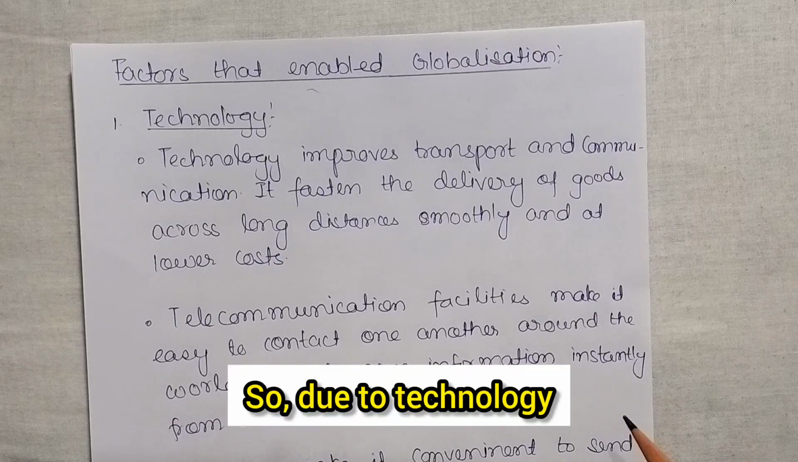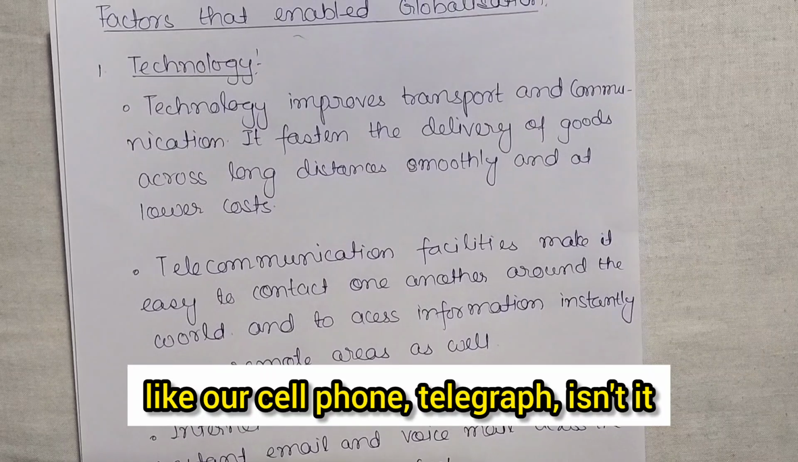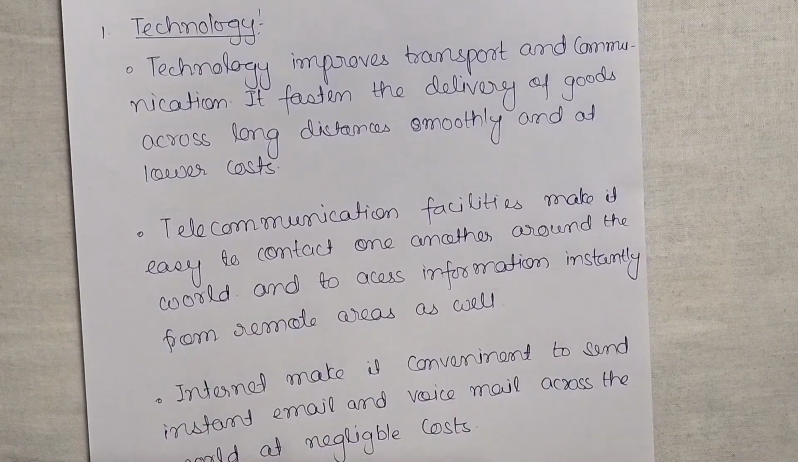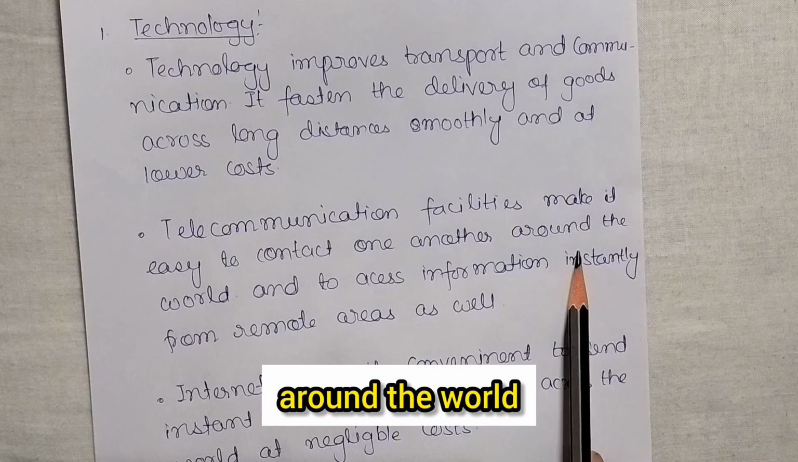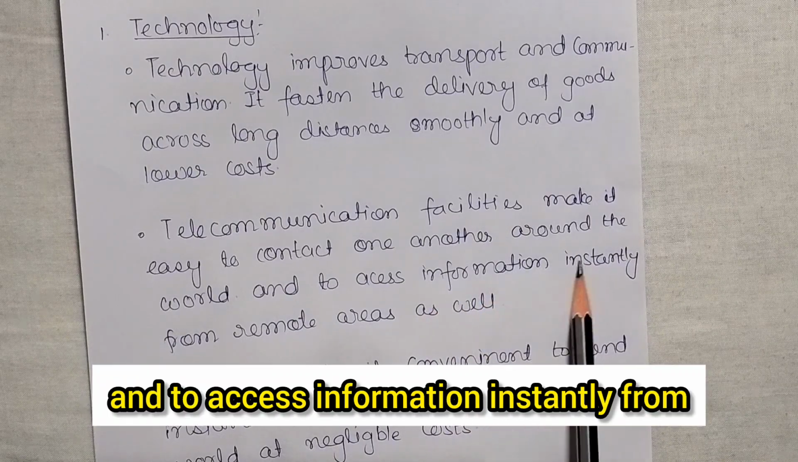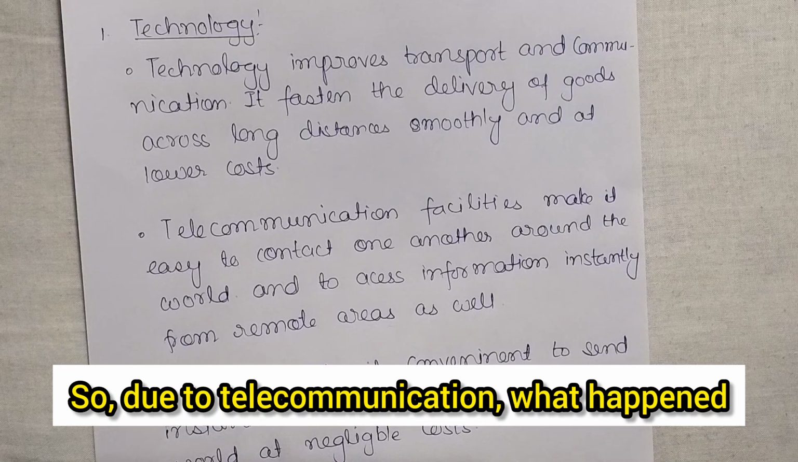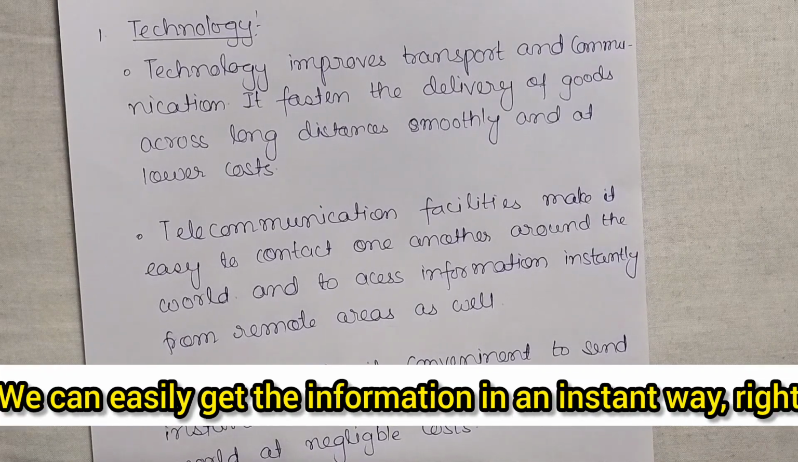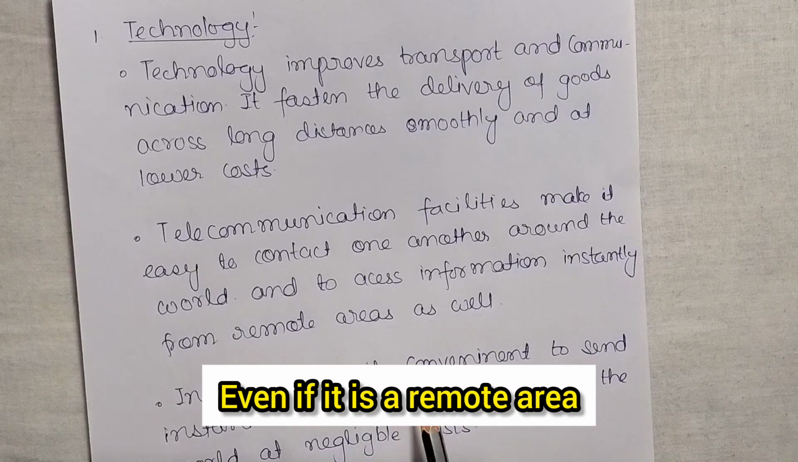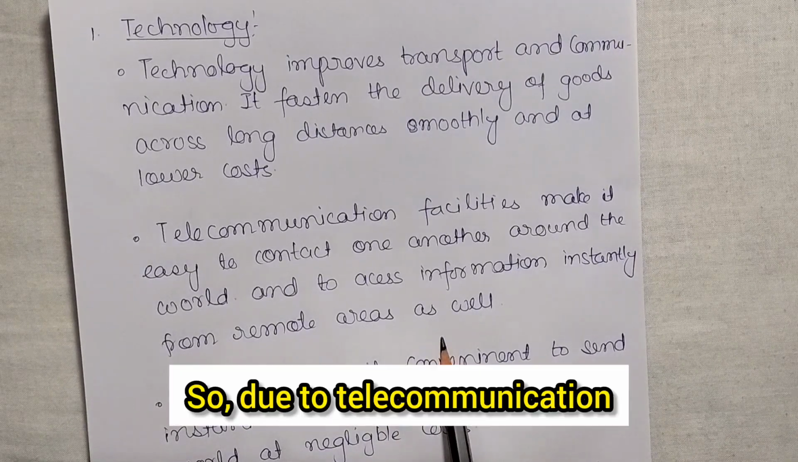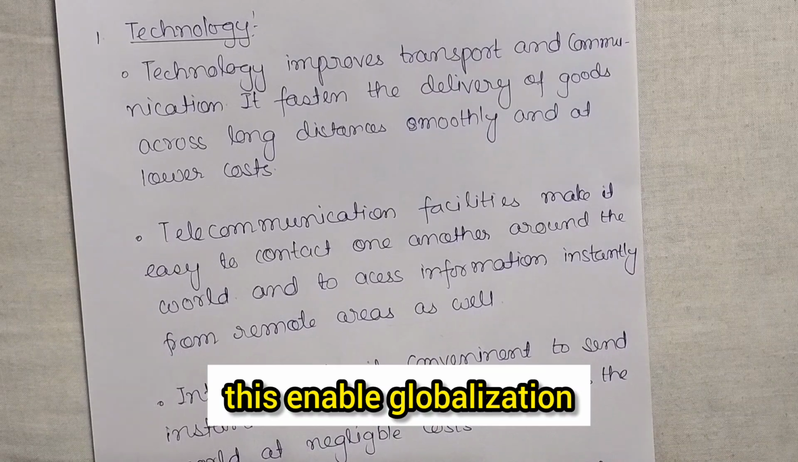So due to technology. Now telecommunication. Like our cell phone, telegraph, isn't it? These facilities make it easy to contact one another around the world and to access information instantly from remote areas as well. So due to telecommunication, what happened? We can easily get the information in an instant way, right? Even if it is a remote area, we get the information. So due to telecommunication, that is the technology, this enables globalization.